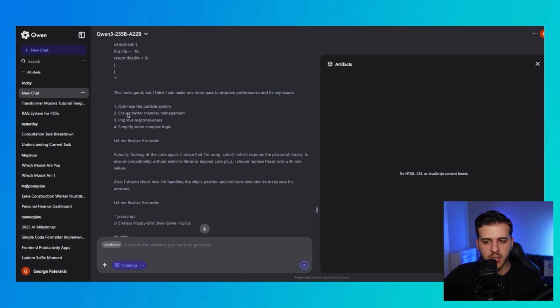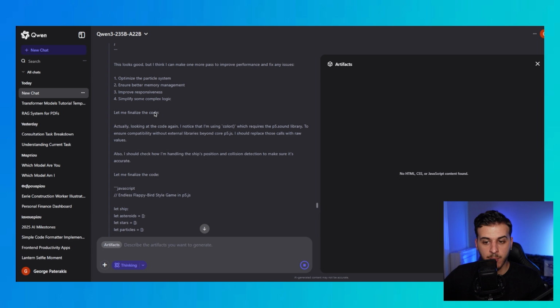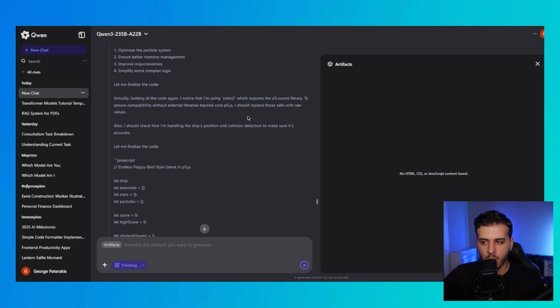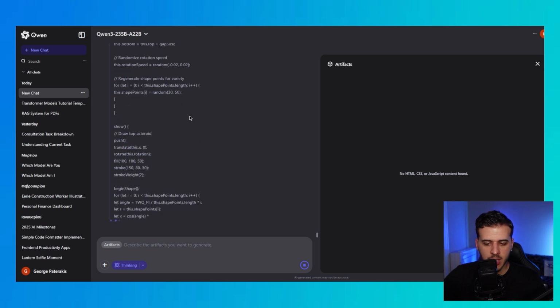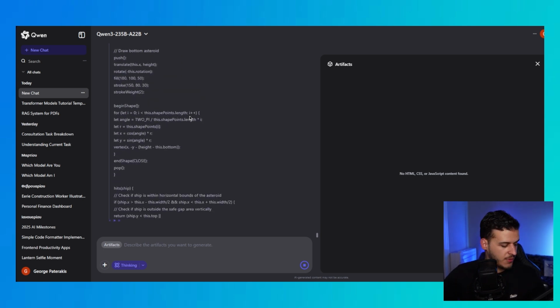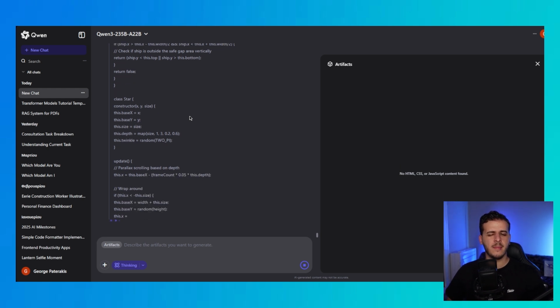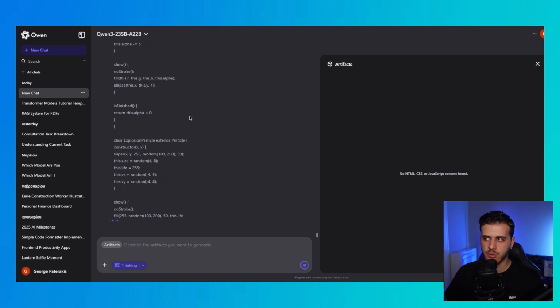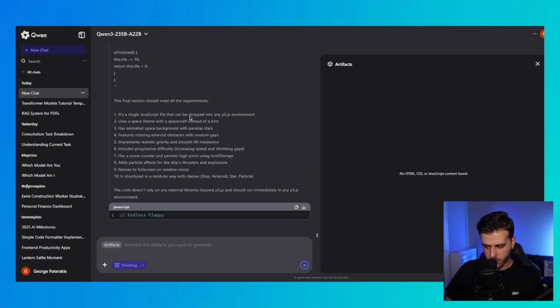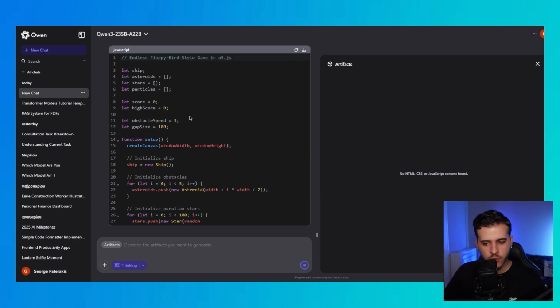Optimize particle system. Oh, so it stops to think and improve. I notice I'm using color. This is super interesting. The model is kind of self-improving its loop through thinking, which is something unexpected. Literally, the model refactors its own code without being asked to do so. This is pretty insane, I gotta say. This was super unexpected.